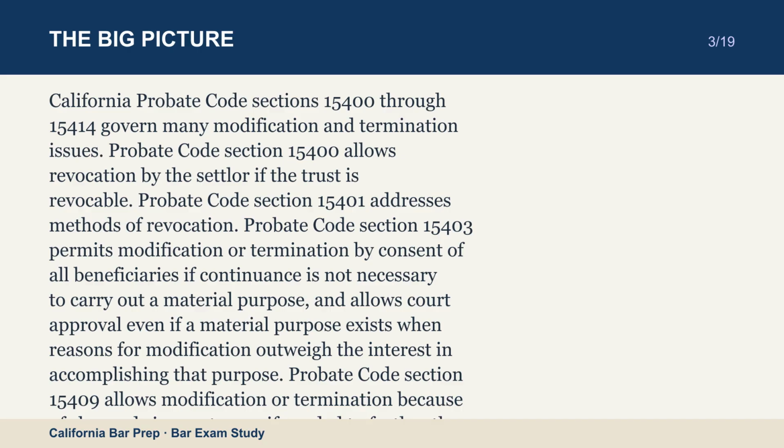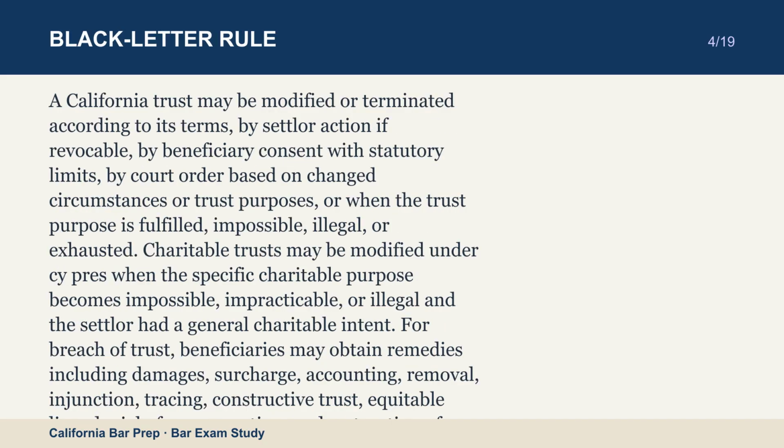Probate Code section 15409 allows modification or termination because of changed circumstances if needed to further the trust's purpose. A California trust may be modified or terminated according to its terms, by settlor action if revocable, by beneficiary consent with statutory limits, by court order based on changed circumstances or trust purposes, or when the trust purpose is fulfilled, impossible, illegal, or exhausted. Charitable trusts may be modified under Cy Pres when the specific charitable purpose becomes impossible, impracticable, or illegal and the settlor had a general charitable intent.